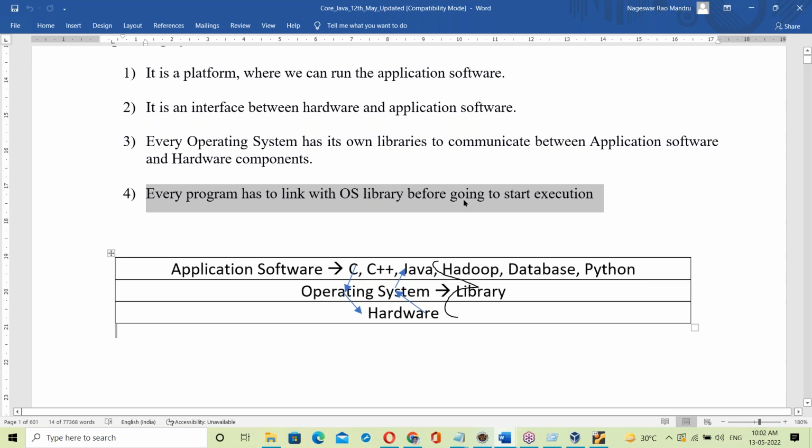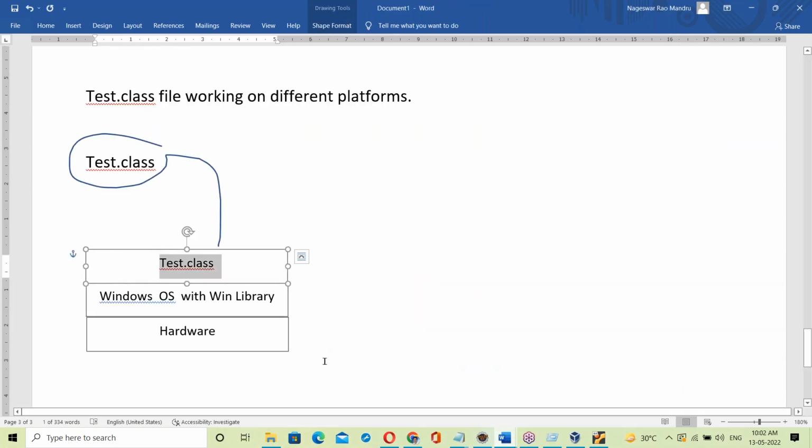Every program has to link with OS library before starting execution. Even a Java program has to link, but it is not linked, so how can it run? It cannot run. If Test.class is not linked with OS library, how can it communicate with OS? It has to link with the Windows OS library, otherwise it cannot run.